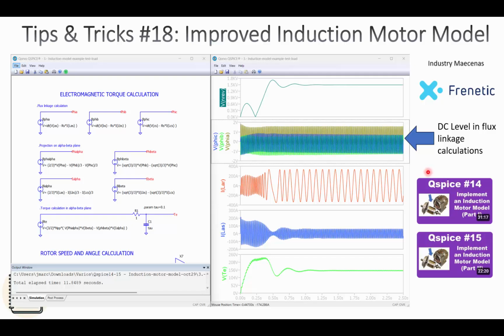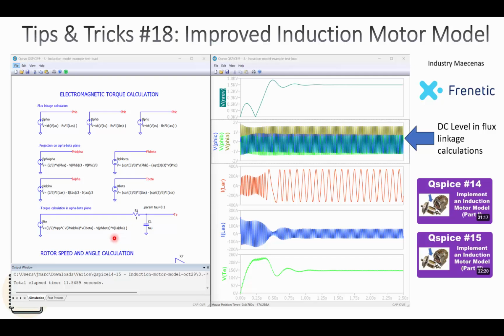So the issue that we can see in this model is that when we look at the flux linkage calculations, we can see that we are getting a DC level in them. Here we are calculating the fluxes in the three phases. We are plotting them on this window and we can see that they have different DC levels when they should not have any DC level in a steady state. In any case, during the rest of the calculations, somehow this DC level compensated.